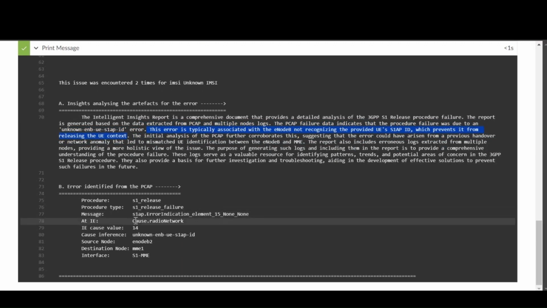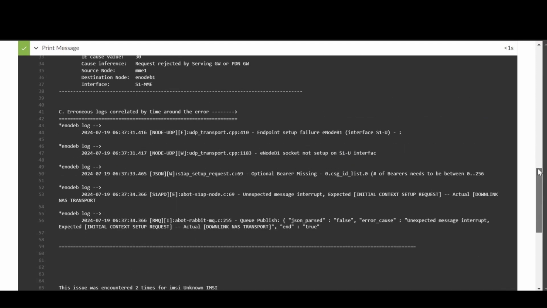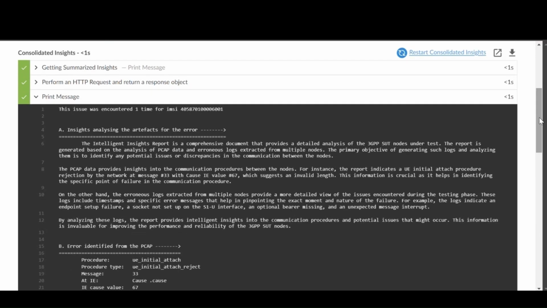If we deep dive into the issue, we will see that the actual inference was unknown ENB UE S1 AP ID, as mentioned in the summary, and this particular issue had occurred in a message being transported from eNode B to MME through S1 MME interface. In all, we identified 3 total issues in this artifact: 1 for this particular IMSI and 2 for unknown IMSIs.